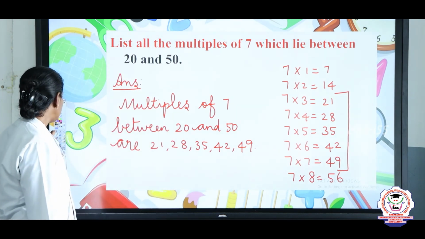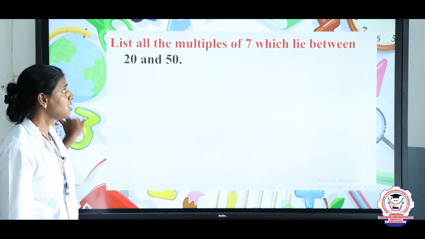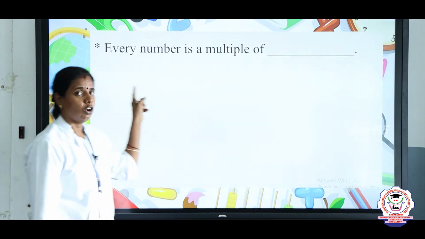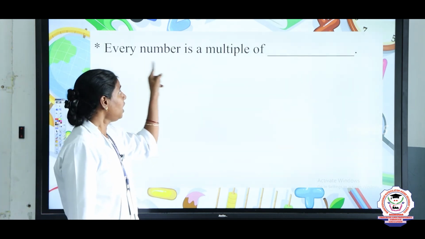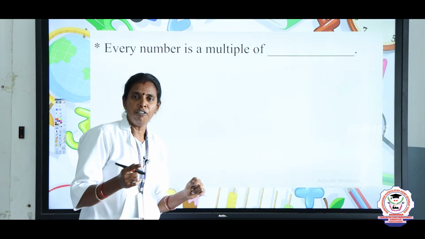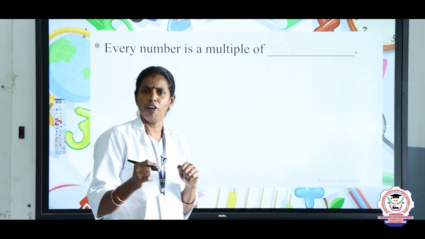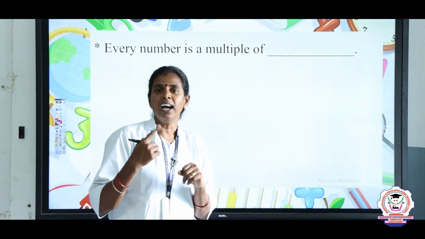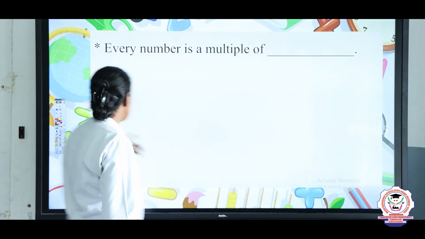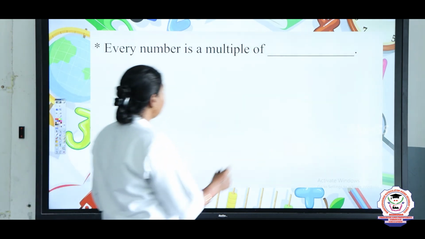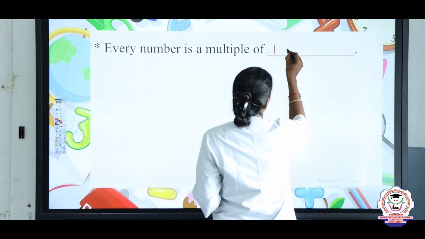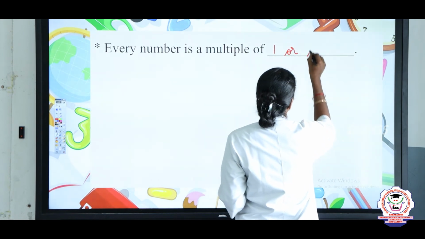Using these multiples, how can we expect one-mark questions? See the one-marker: every number is a multiple of 1 and the number itself. So every number is a multiple of 1 and of the number itself.